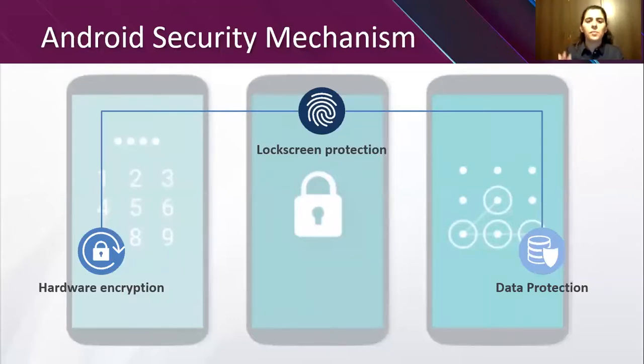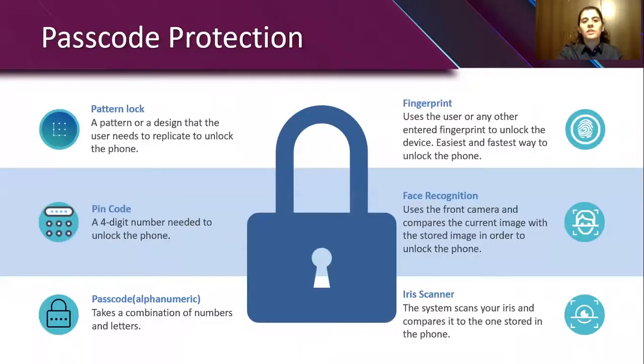Android relies on three major security mechanisms. We start off with the lock screen protection, then we'll go through both hardware encryption and data protection. The passcode protection consists of a pattern lock. This is a pattern design that the user needs to replicate in order to unlock the device. A PIN code, which consists of a 4-digit number. The passcode, which is alphanumeric, takes a combination of numbers and letters.